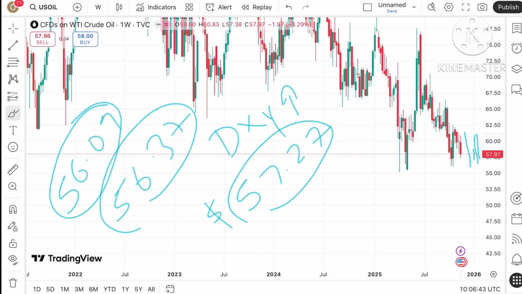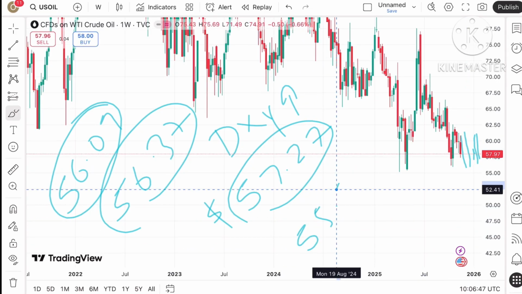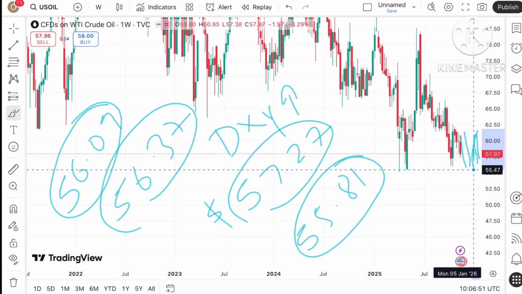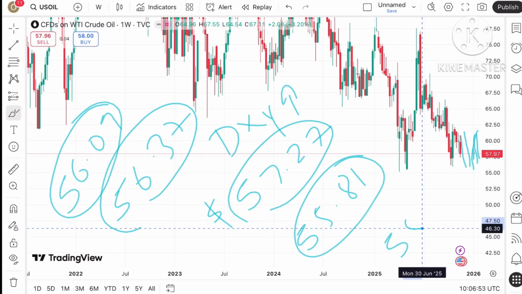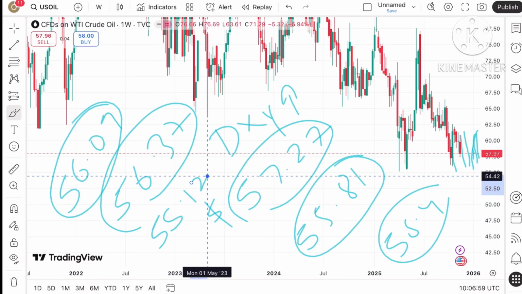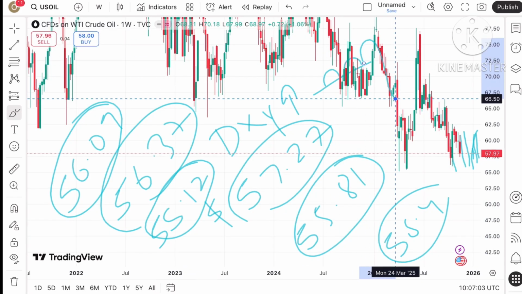Okay, and if the price falls below that particular level, a further downfall can be seen towards 55.81. Okay, and once the price falls below 55.81, a further fall can be seen towards 55.4, and once the price starts going below this level, there is a chance of touching 55.12. This 55.12 is already tested, so we can see the price can move further low.